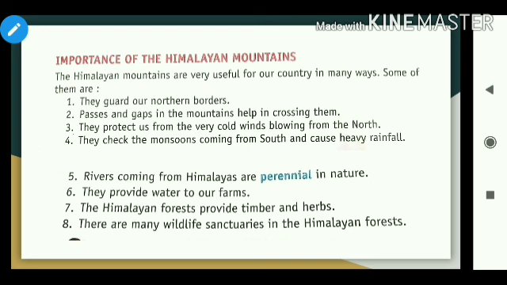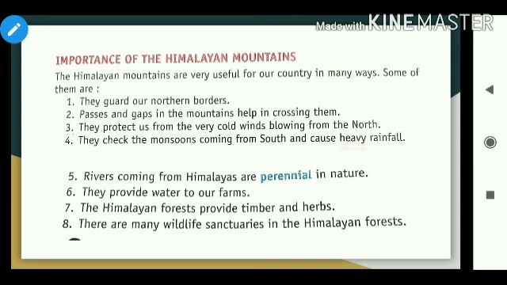They check the monsoons coming from the south and cause heavy rainfall. Rivers coming from the Himalayas are perennial in nature. So what is perennial? Perennial is lasting for a long time. Rivers coming from the Himalayas last for a long time in nature. They provide water to our farms, so it helps farming.